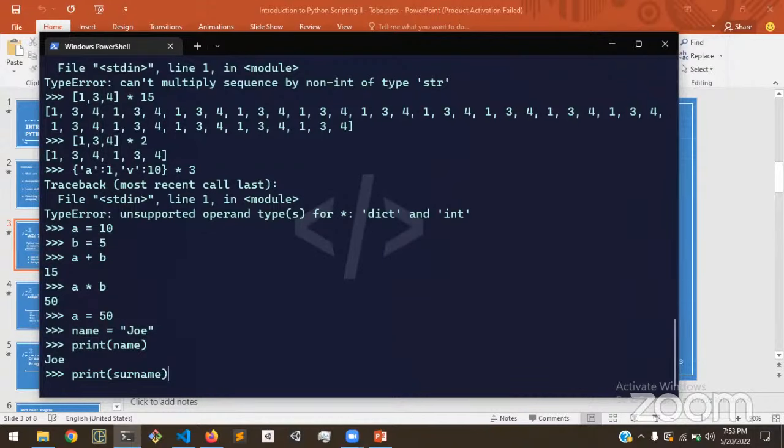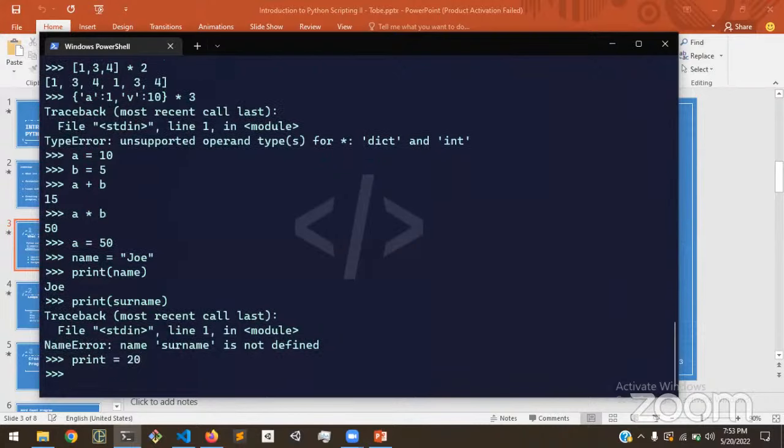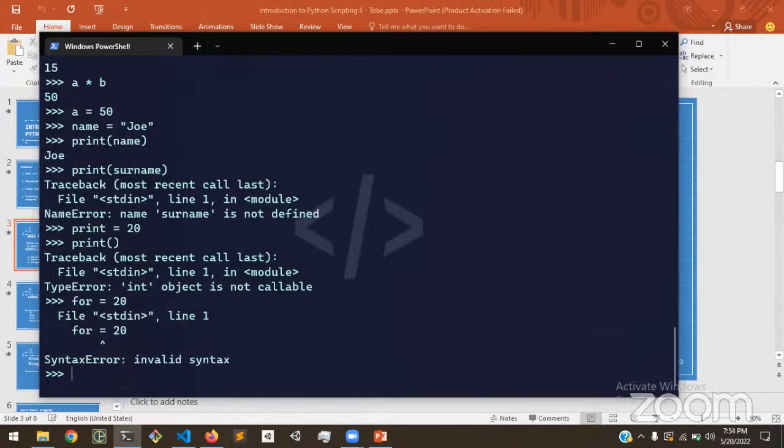Okay, and just to note, there are a couple of reserved words, or keywords, that we cannot use as variable names. An example would be import or print. For example, we cannot use the variable name print is equal to 20. We should get an error. For example, we could not use the name for: for is equal to 20. That's reserved. So for is a reserved keyword.